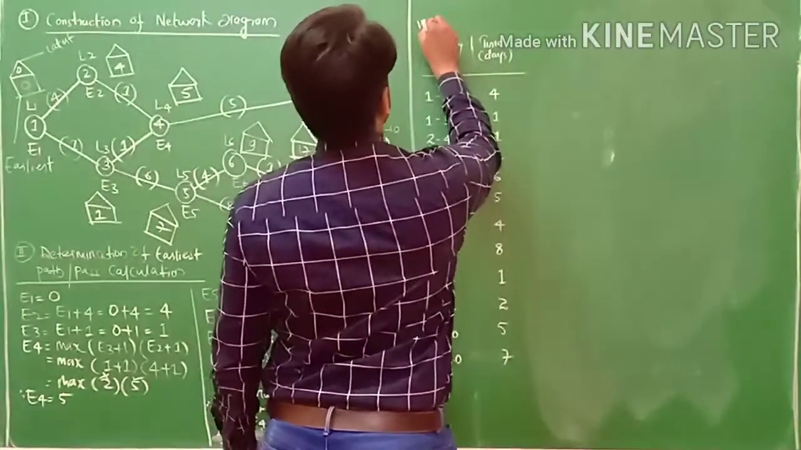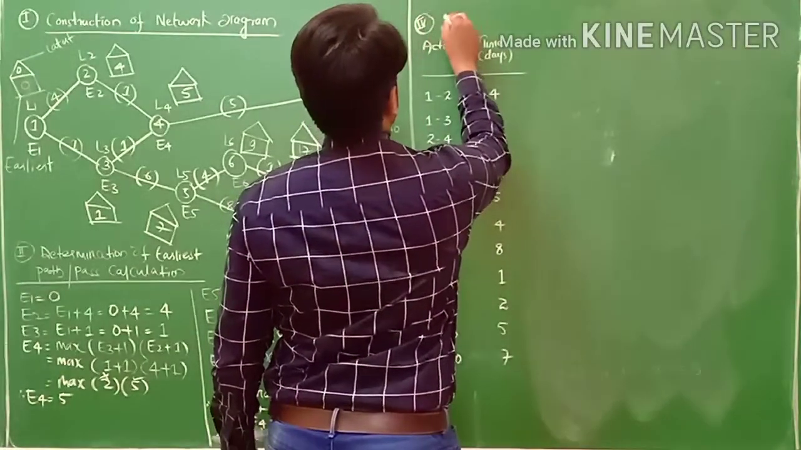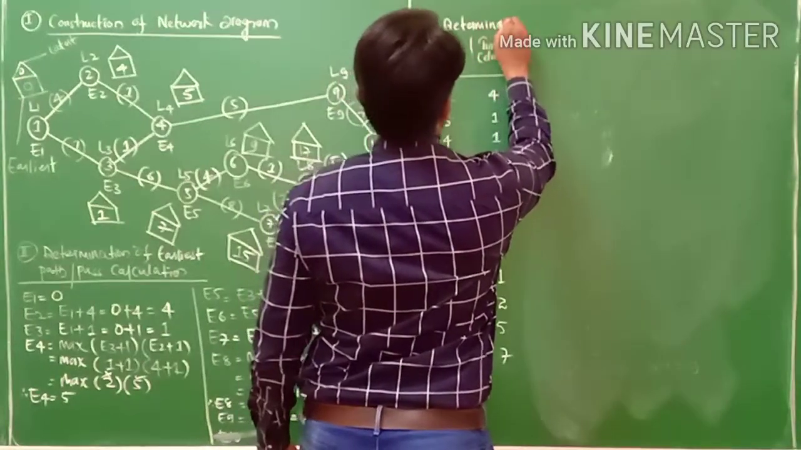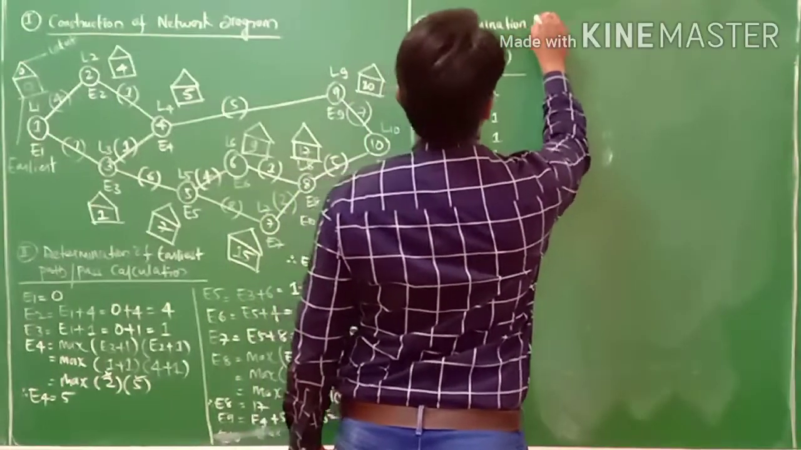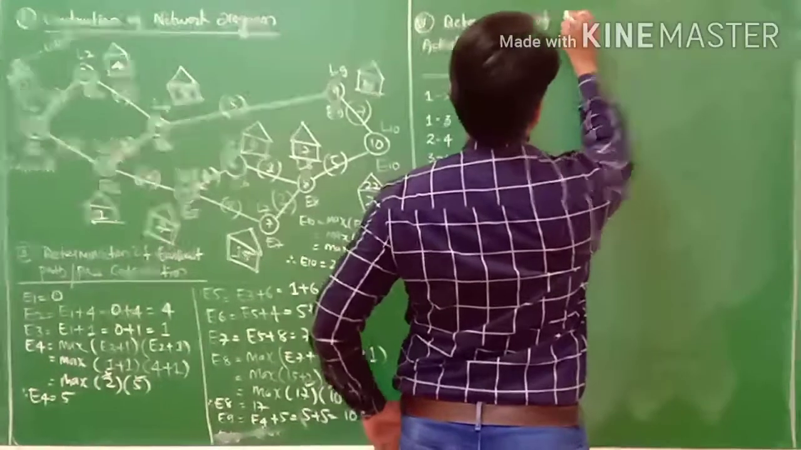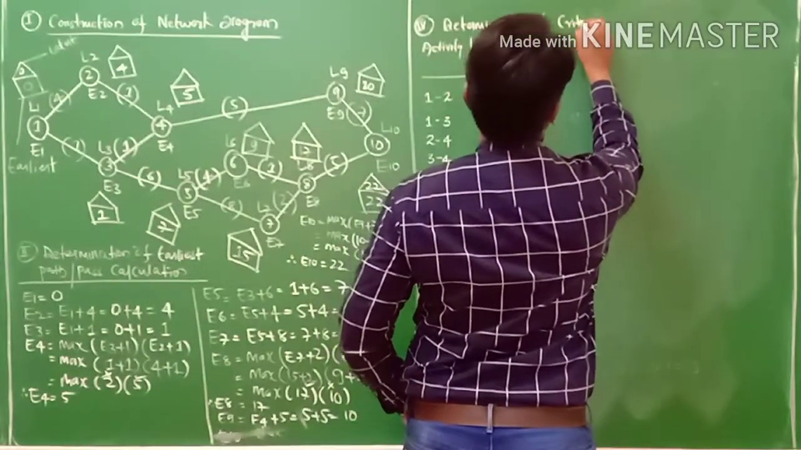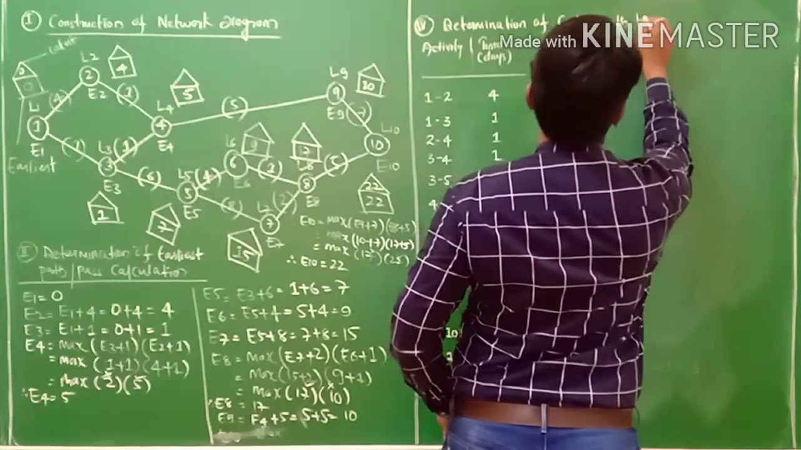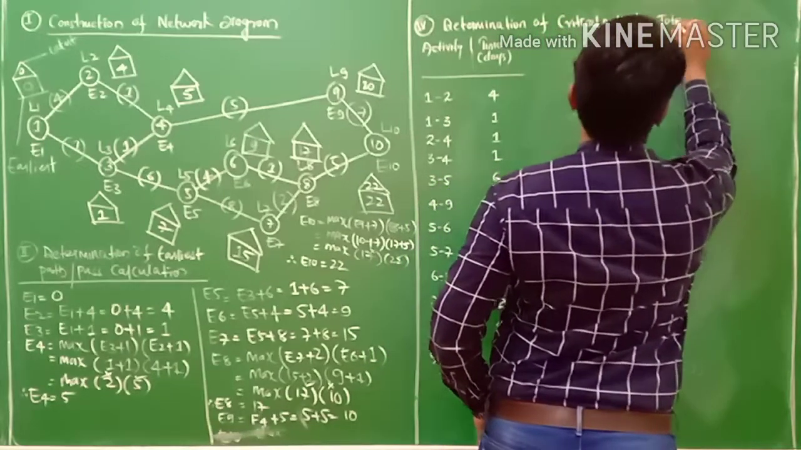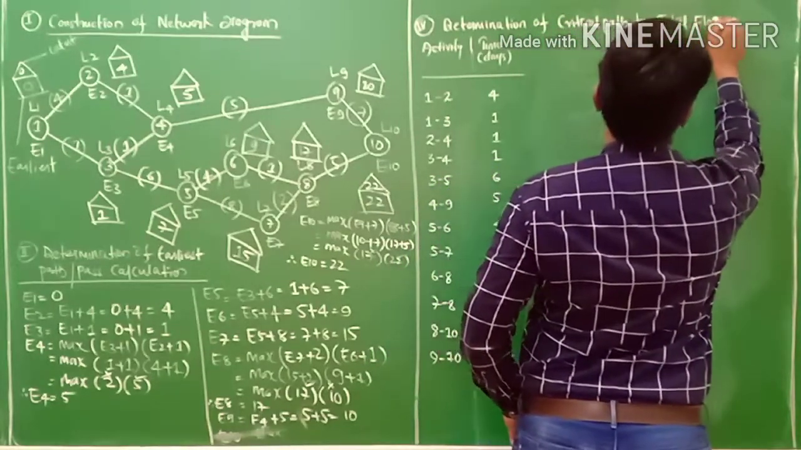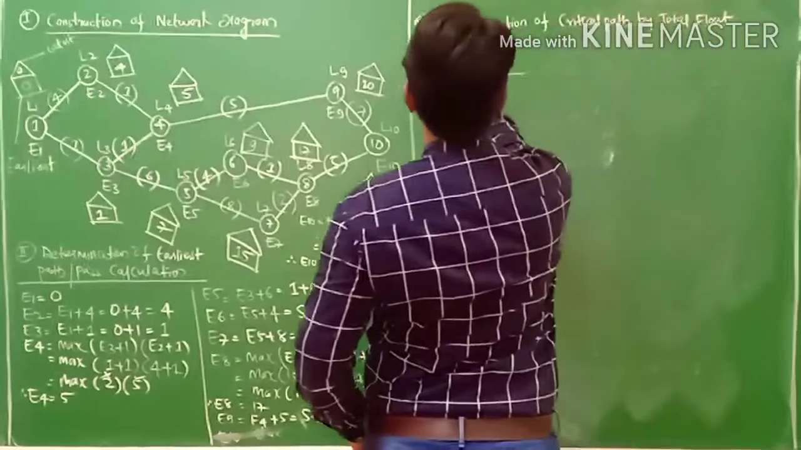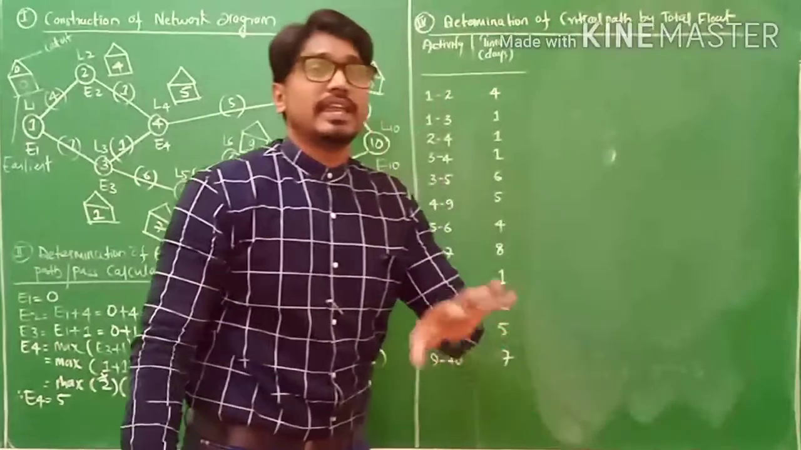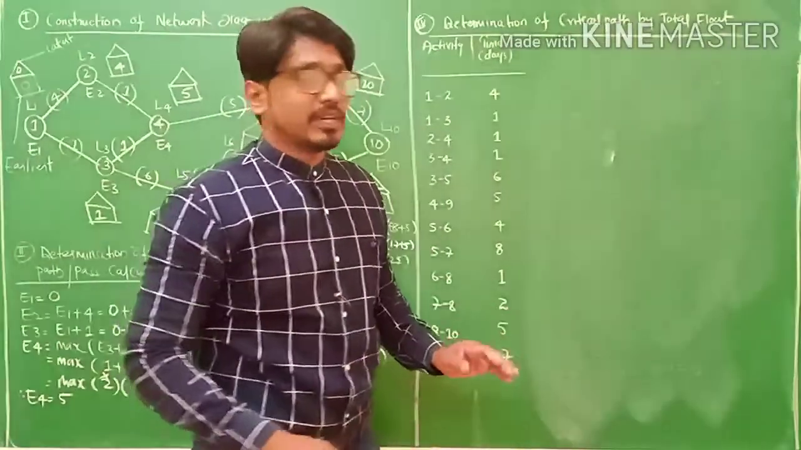I'll write here. This is the fourth one. The heading is determination of critical path by total float. See, if you calculate total float, you can easily find out the critical path. Critical path means the area where there is a problem, right?